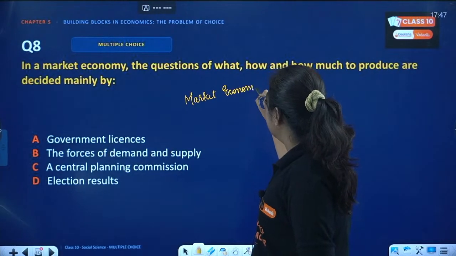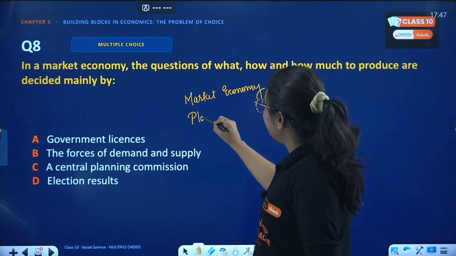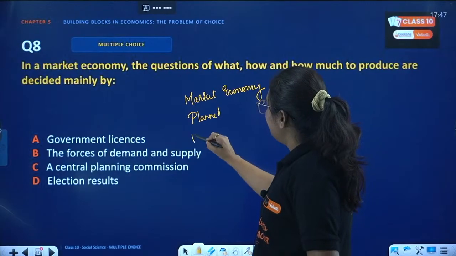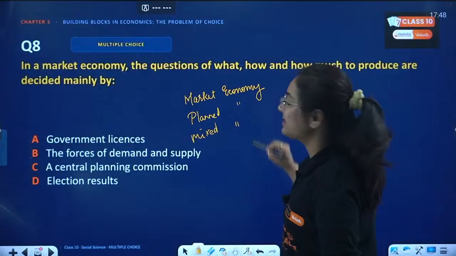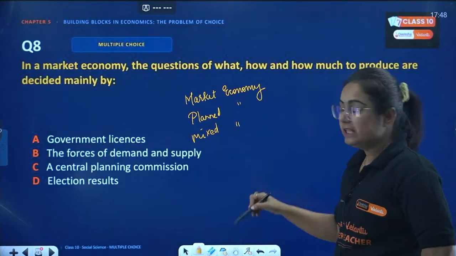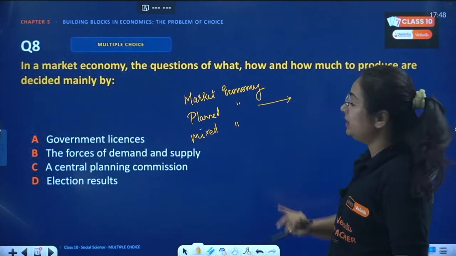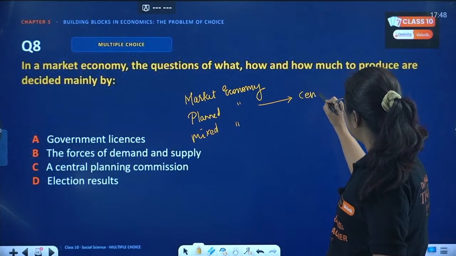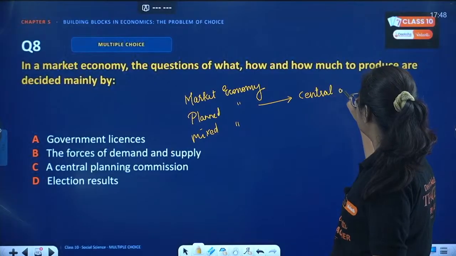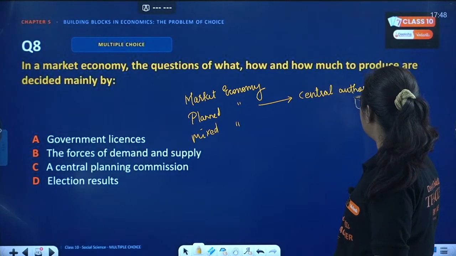We have market economy, we have planned economy, we even have mixed economy. These are the different economic systems around the world, right? So in the planned economy, all the decisions are taken by the central government or any central authority, because planning is done by a single authority.